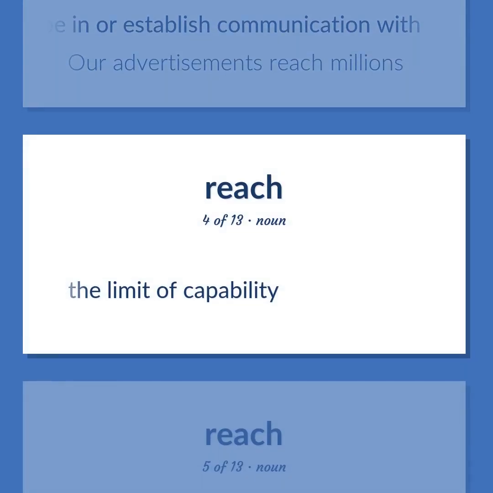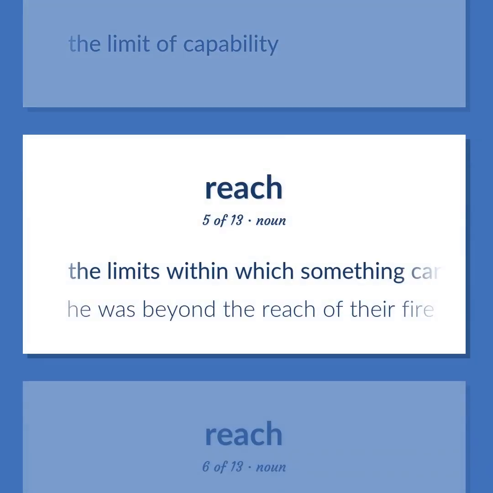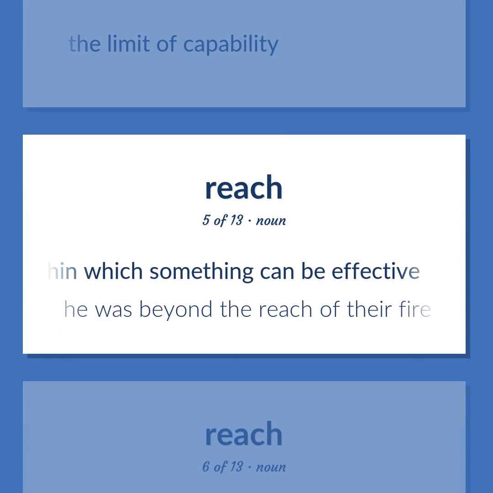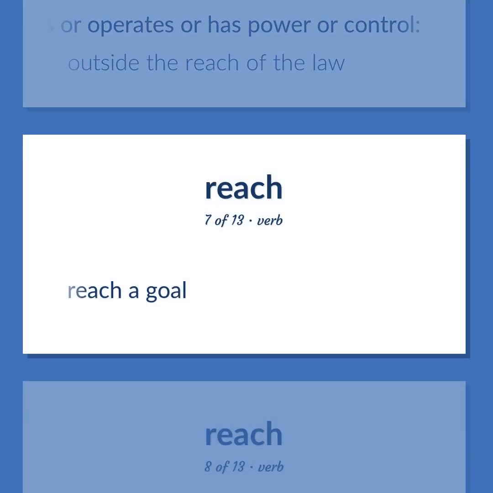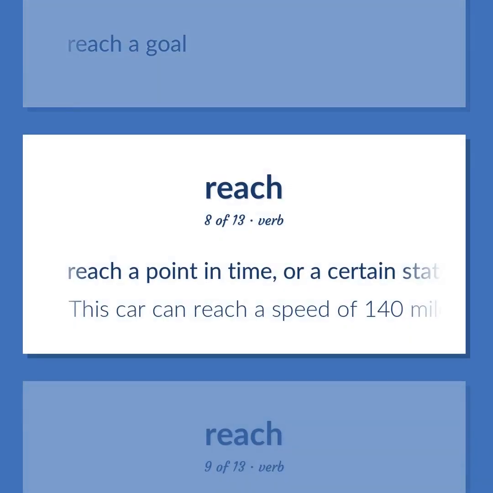The limit of capability. The limits within which something can be effective. He was beyond the reach of their fire. An area in which something acts or operates or has power or control. Outside the reach of the law. Reach a goal. Reach a point in time, or a certain state or level.